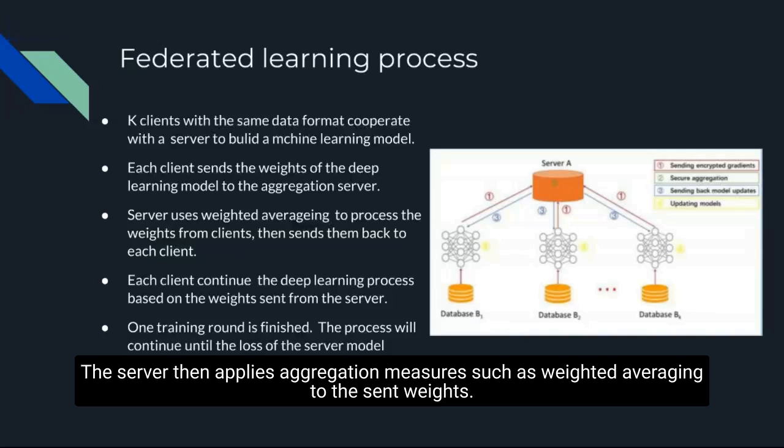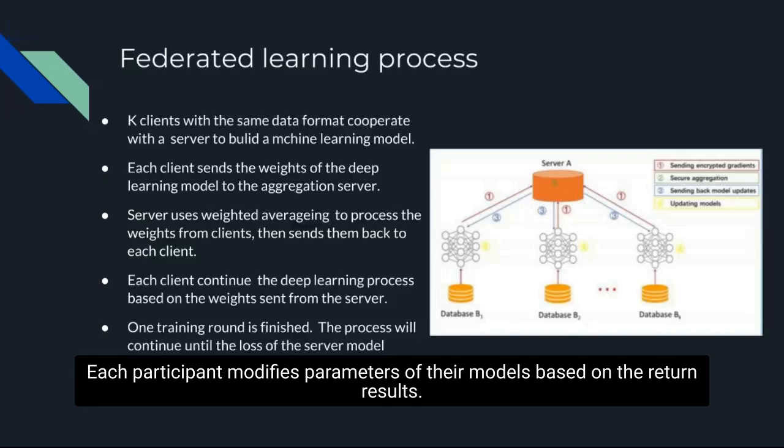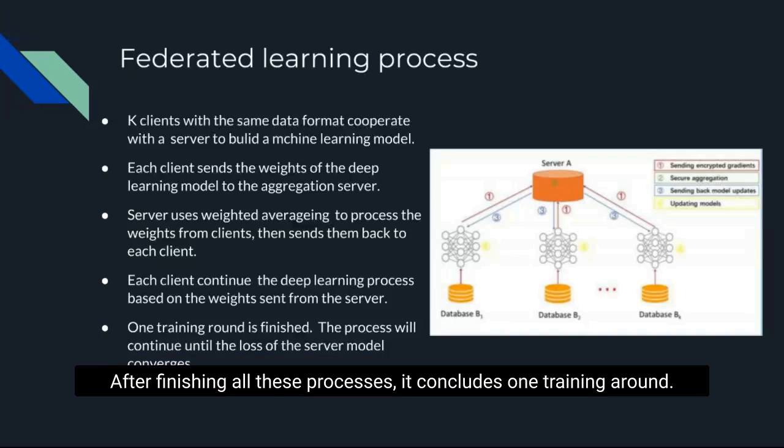The server then applies aggregation methods, such as weighted averaging, to the sent weights. After processing, the server delivers to each participant the aggregated weights. Each participant modifies the parameters of their models based on the returned results. After finishing all these processes, it concludes one training round.